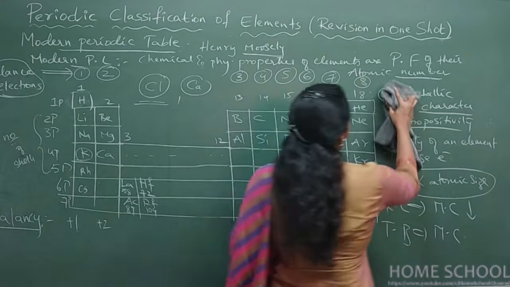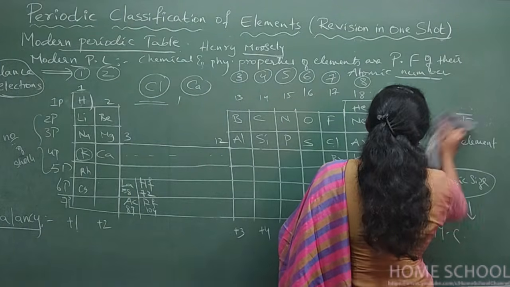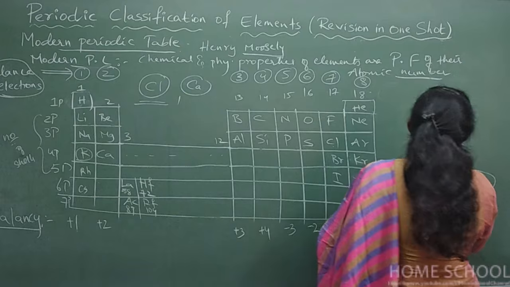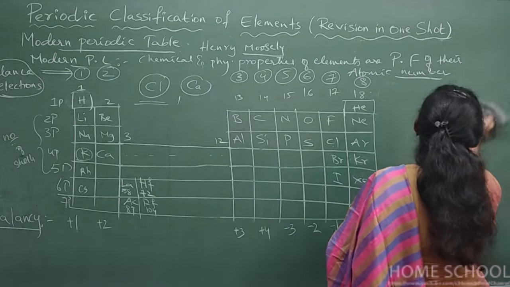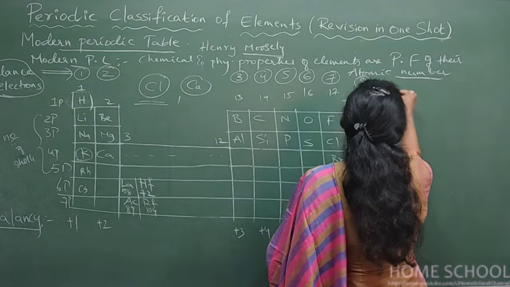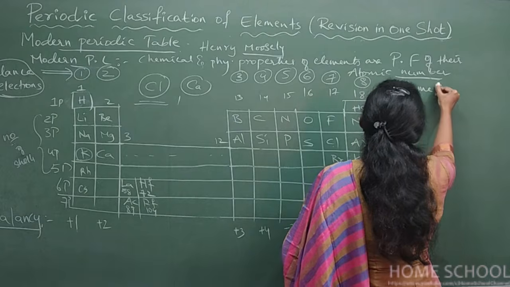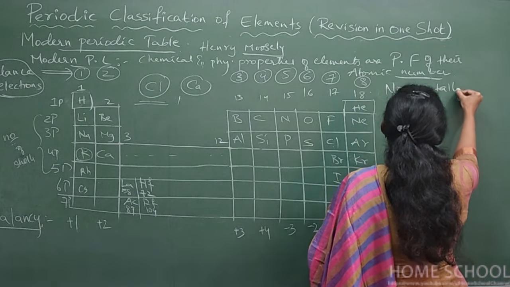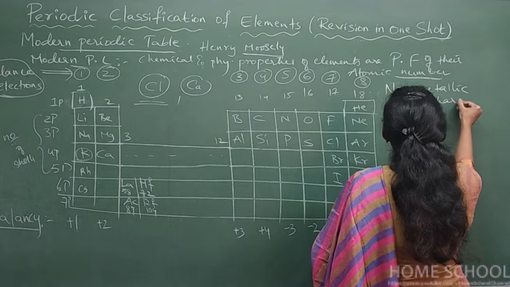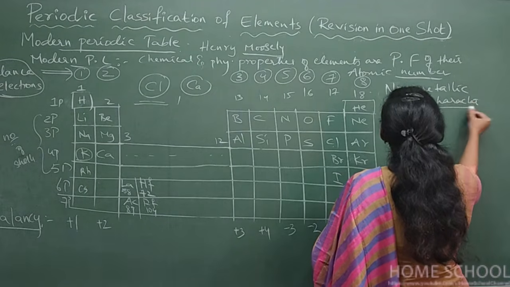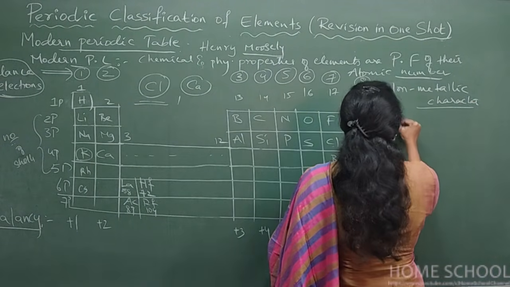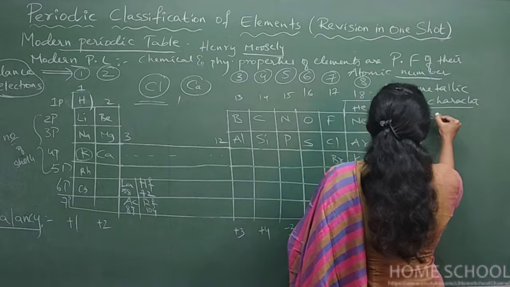And now let us talk about the last periodic property, non-metallic character. This non-metallic character, in other words, I can talk in terms of electronegativity.